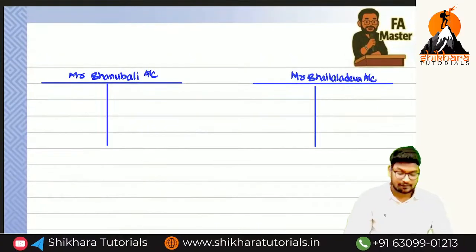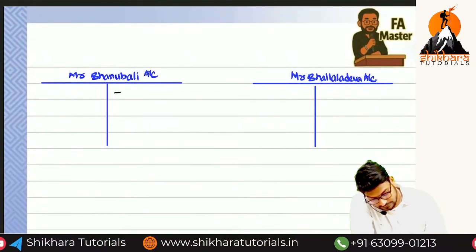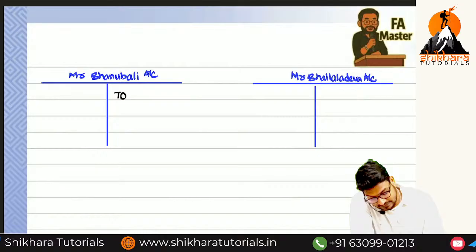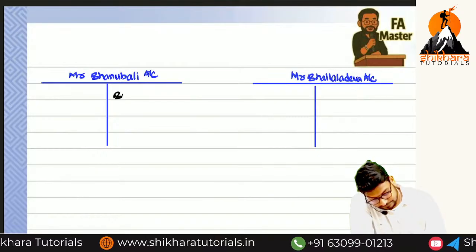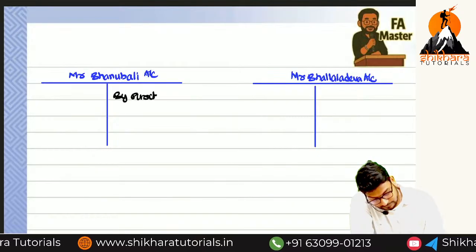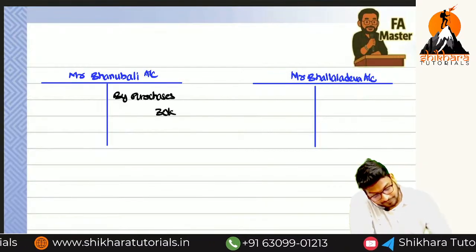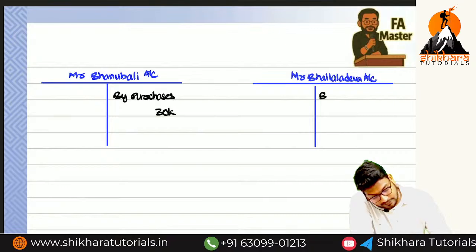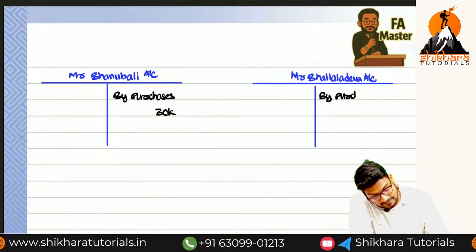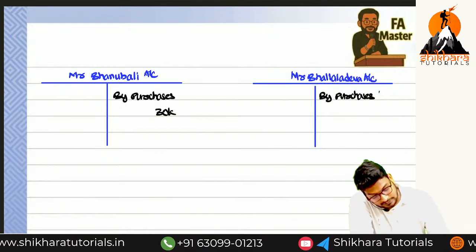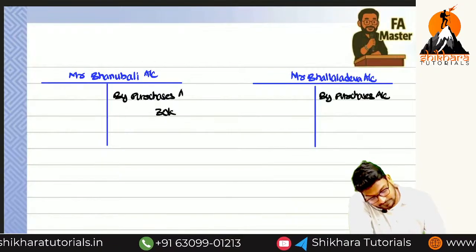And in the Bahubali account, by purchases, 30,000. In the Ballal Deva, by purchases account, 20,000.